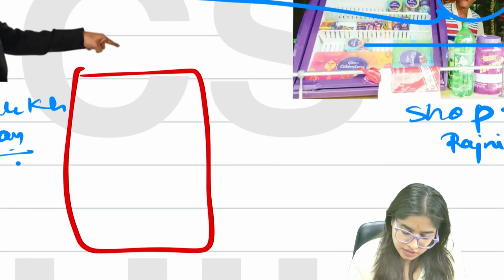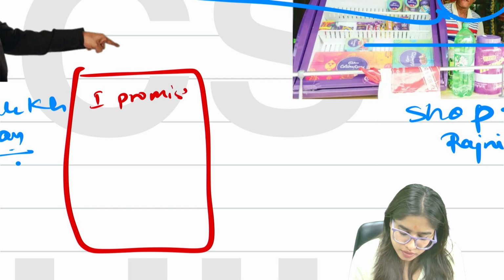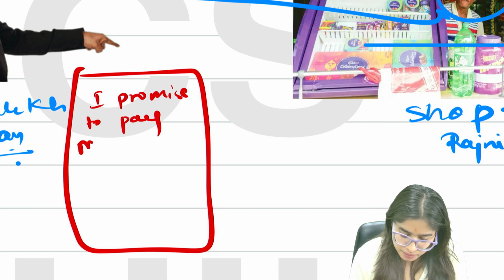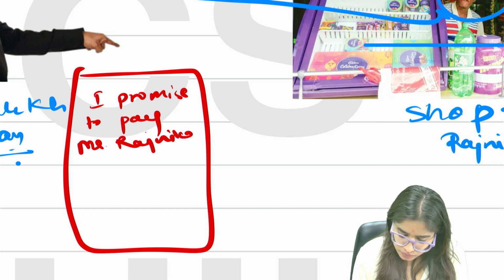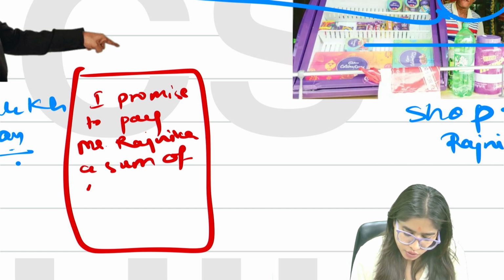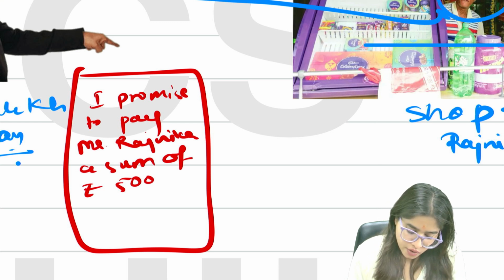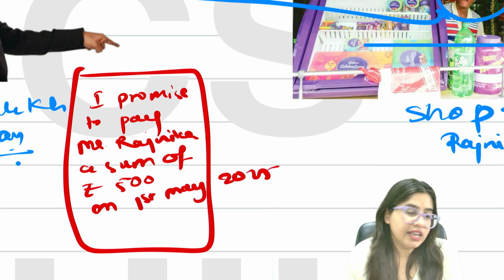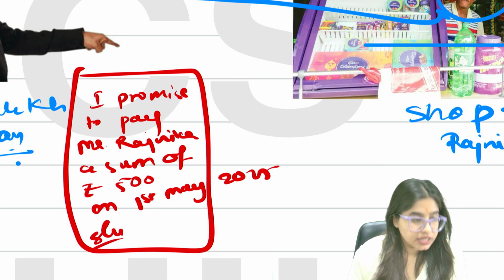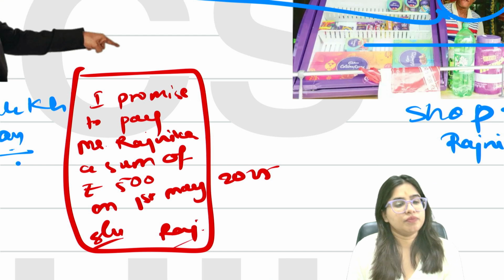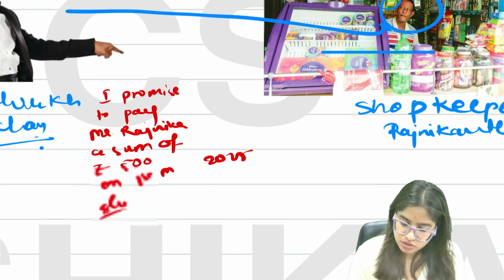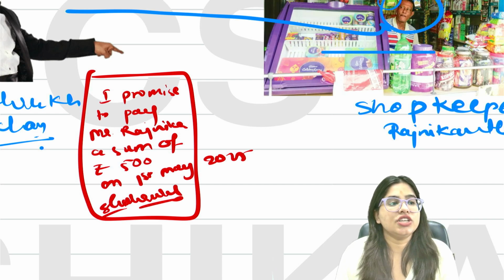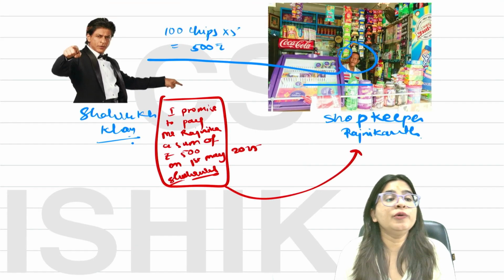On that piece of paper he wrote: I promise to pay Mr. Rajnikant a sum of rupees 500 on, let's say, 1st of May 2025. Here Shah Rukh Khan will put his signature, and here Rajnikant will put his signature. Even if Rajnikant's signature is not there, it's fine. Shah Rukh Khan put his signature, and then he gave this document to the shopkeeper.